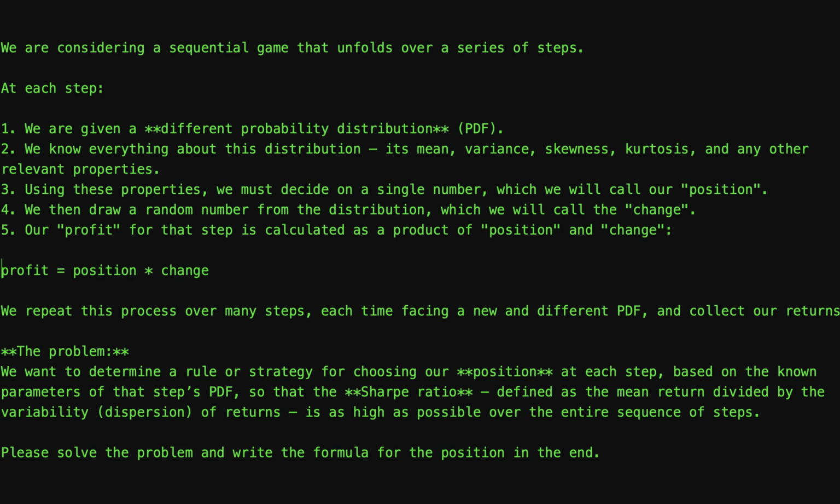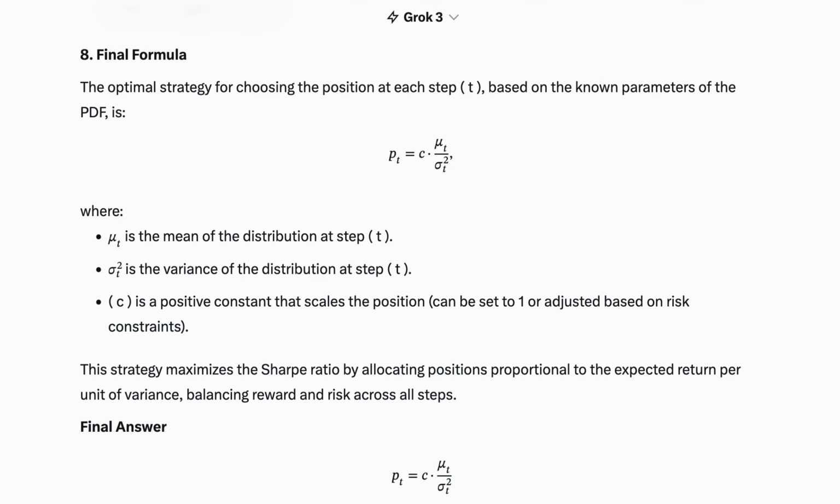The problem: we want to determine a rule or strategy for choosing our position at each step based on the known parameters of that step's PDF, so that the Sharpe ratio, defined as the mean return divided by the variability or dispersion of returns, is as high as possible over the entire sequence of steps. Please solve the problem and write the formula for the position in the end. So let us look at what Grok 3 says. As we can see, the answer it gave is mu divided by sigma squared, where mu is the mean of the distribution and sigma is the standard deviation.